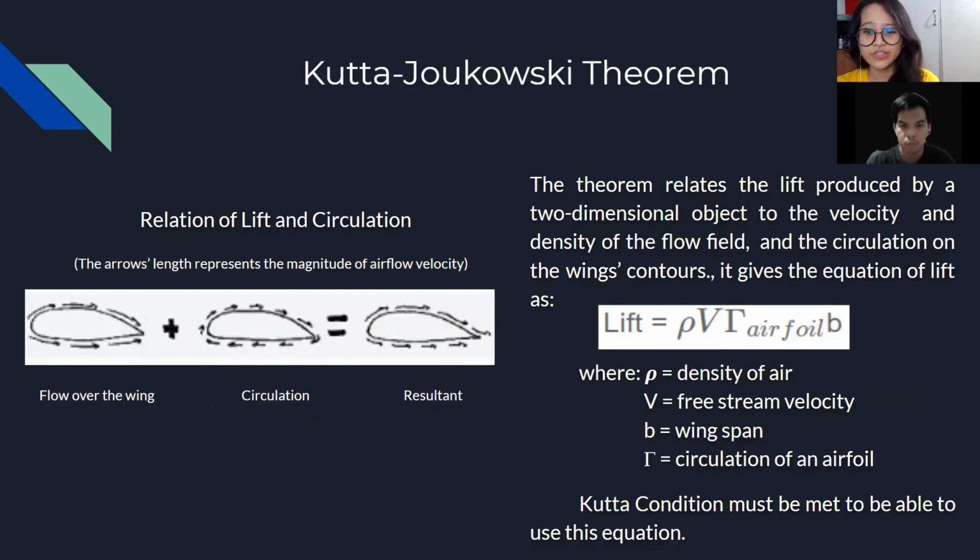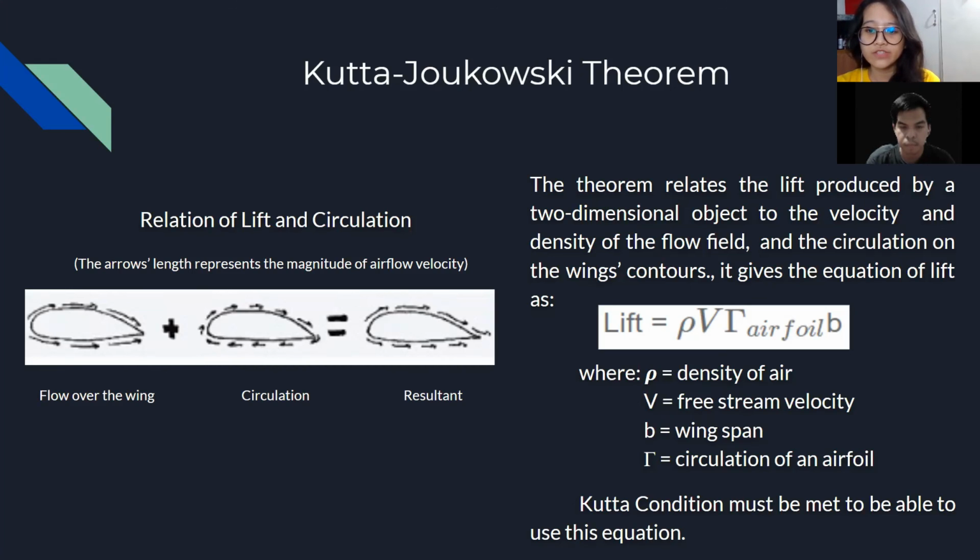To visualize the relationship of lift and circulation, we can observe these diagrams, where the arrow length represents the magnitude of airflow velocity. The first diagram shows the free flow around the wing, and the second shows the circulation around the wing. We can see the flow at the upper surface of these two diagrams goes to the same direction, but the flow at the lower surface will meet, thus the circulation will slow down the flow of the free stream in this lower part, resulting to the third diagram, which has a higher velocity, thus lower pressure at the upper surface, and a lower velocity or higher pressure at the lower surface, thus again resulting to lift.